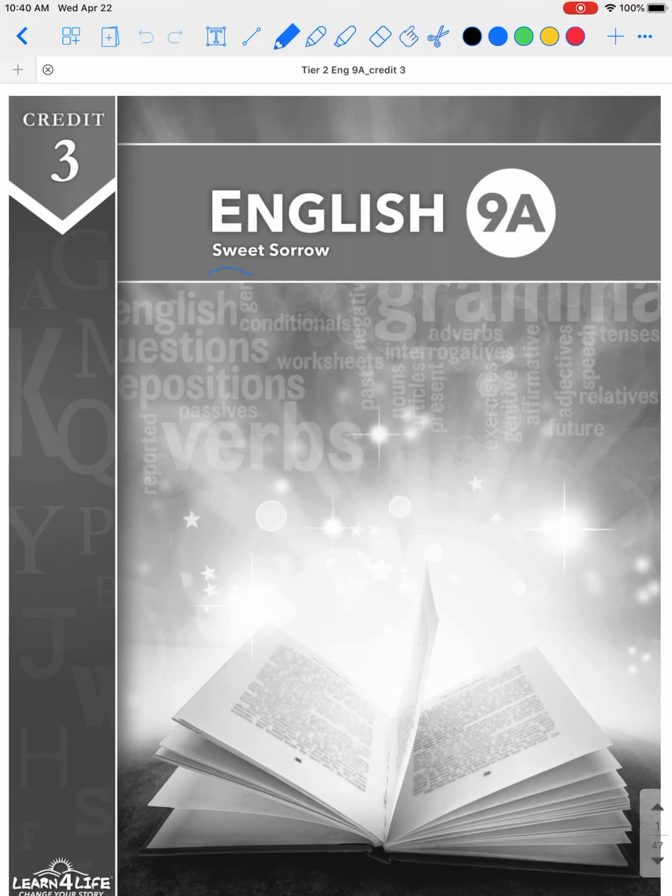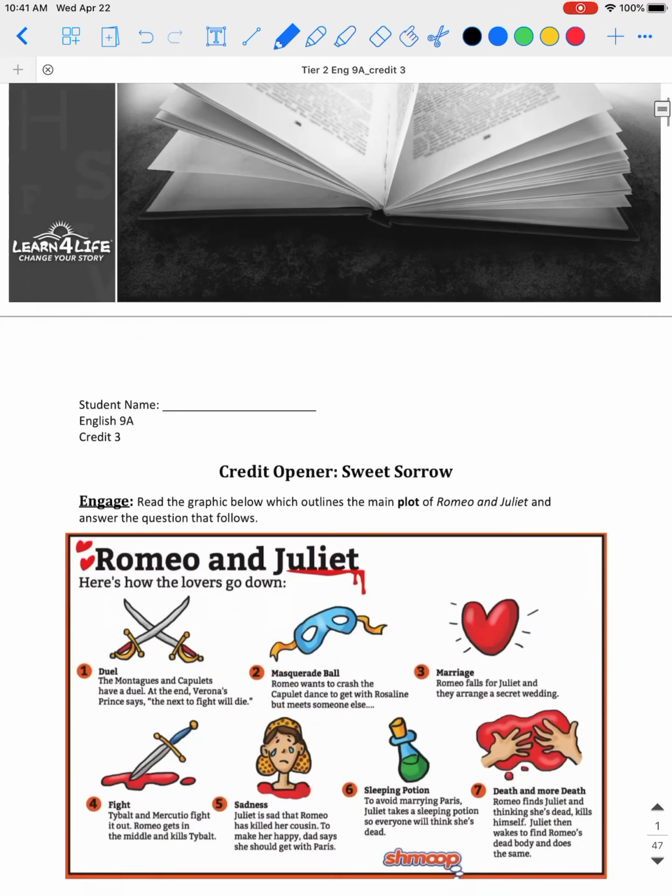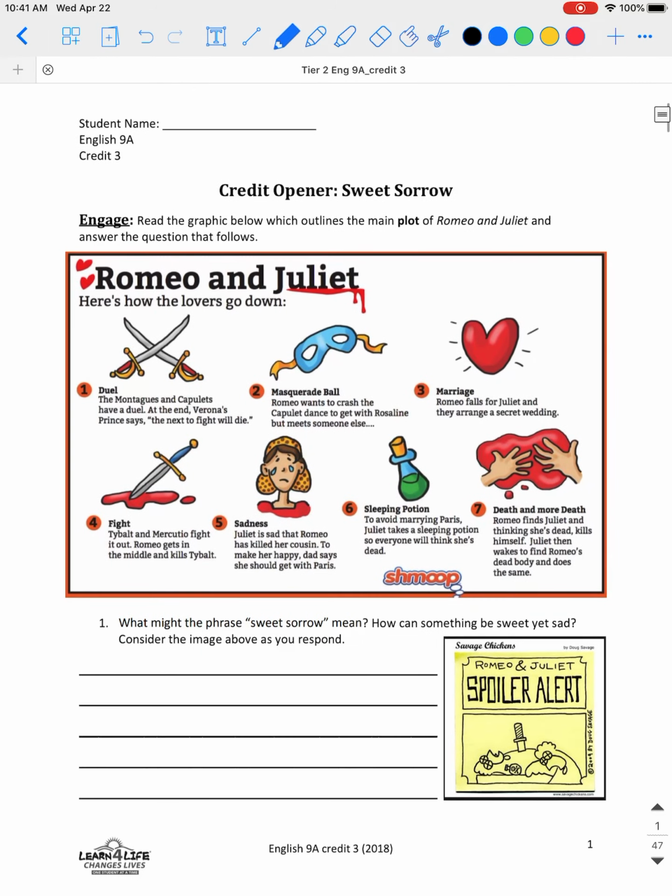Hi, this is English 9A Credit 3. The theme of this packet is Sweet Sorrow. So if you've done the previous packets, you know that each packet has a theme. This one we're actually going to be reading Romeo and Juliet, so that theme will connect to Romeo and Juliet. Okay.